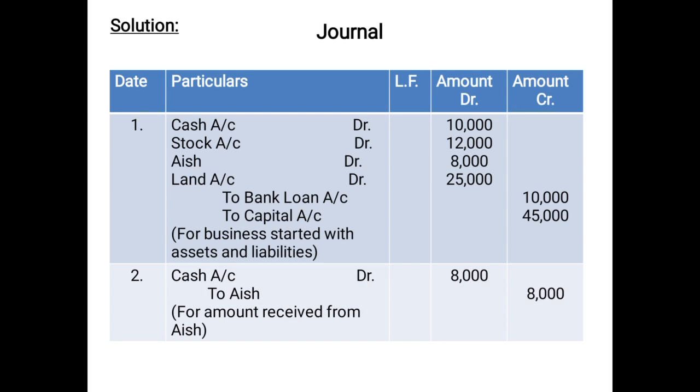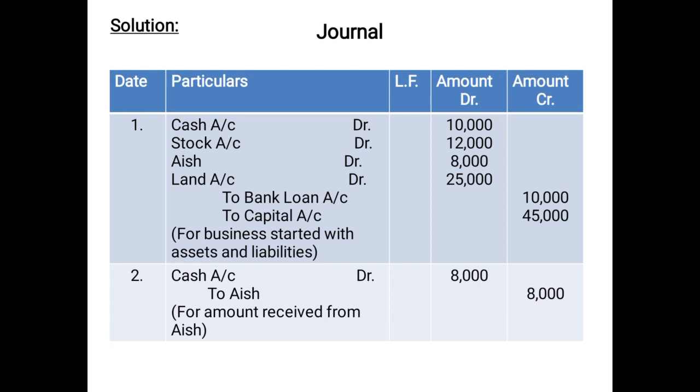Now we have passed all the journal entries. Now you have to see how many accounts will be prepared. So you will be preparing cash account, stock account, Ash account, land account, bank loan account and capital account. Now since all these are a part of the opening entry, in the accounts of cash, stock, Ash, land, the opening balances will be posted on the debit side because these are assets. The opening balances will be posted as to balance brought down 10,000 in cash account, to balance brought down on the debit side of stock as 12,000, to balance brought down of 8,000 on Ash, to balance brought down 25,000 in land account.